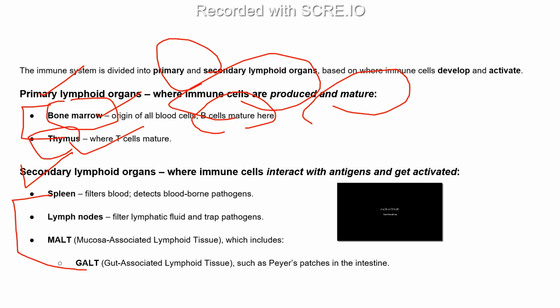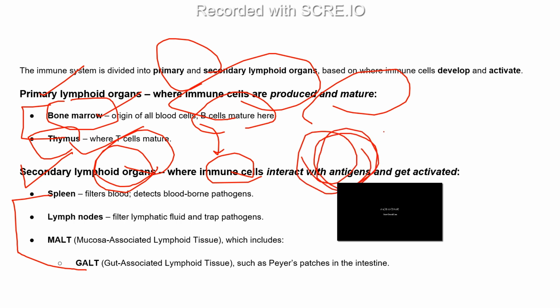Now let's come to what the secondary lymphoid organs are. These are the organs where the immune cells, the B cells or T cells, which we know are initially naive because they haven't interacted with any antigen, start interacting with the antigen and start activation. Activation of these immune cells starts in the secondary lymphoid organ. So the basic difference: the origin is in the primary lymphoid organ, but the activation and the interaction with the antigen is in the secondary lymphoid organ.